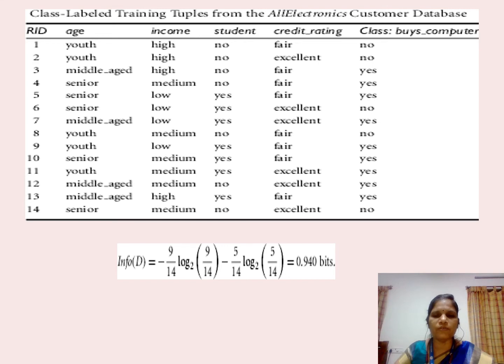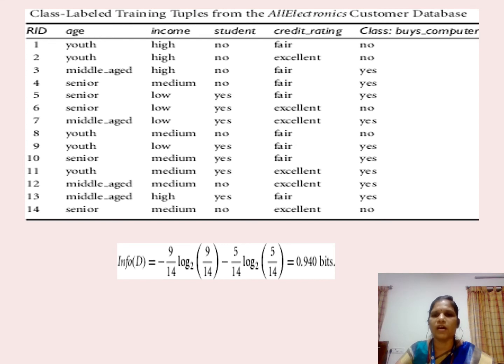What is our goal? We have to find the splitting attribute. To find the splitting attribute, we are going to find the information gain. Information gain is calculated using the formula Info(D) minus Info_A(D) for the particular attribute A. So first Info(D) must be calculated. Info(D) is calculated using the formula minus summation i equals 1 to m of p_i log of p_i base 2. Here the class label buys_computer is in the form of two categories, yes and no. Then we have to check how many yes categories and how many no categories there are. i varies from 1 to 2 since there are two categories in the class label, that is yes and no.